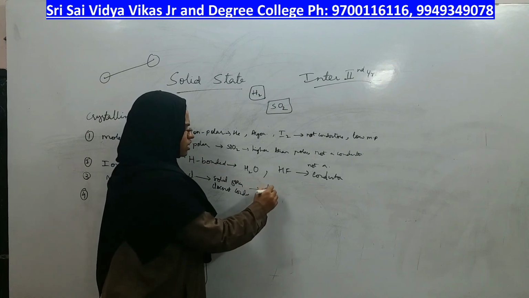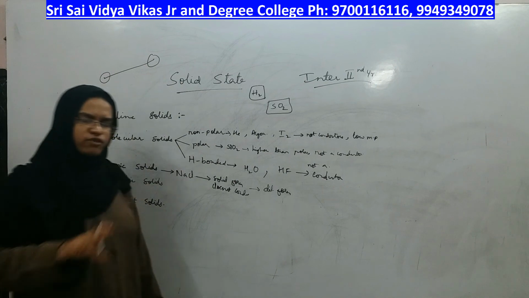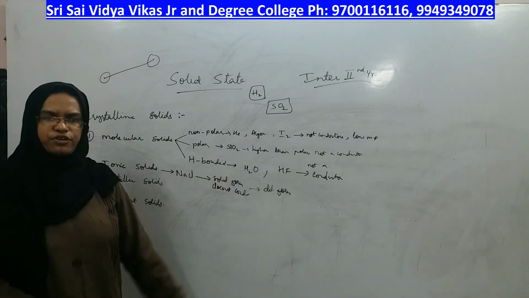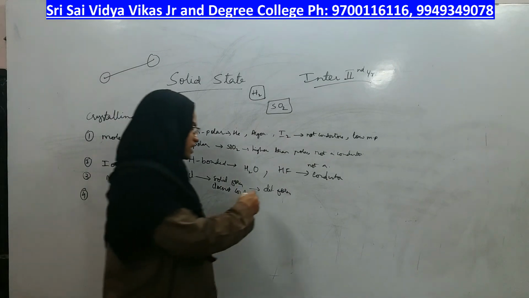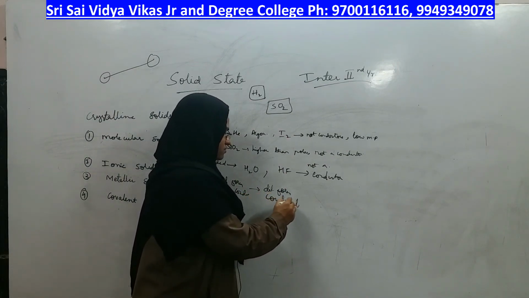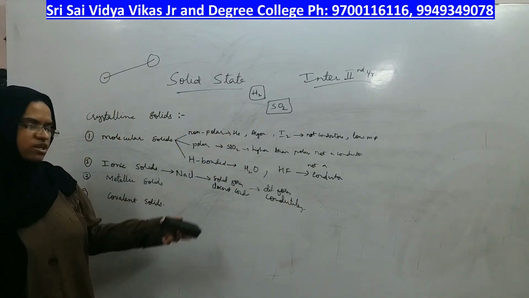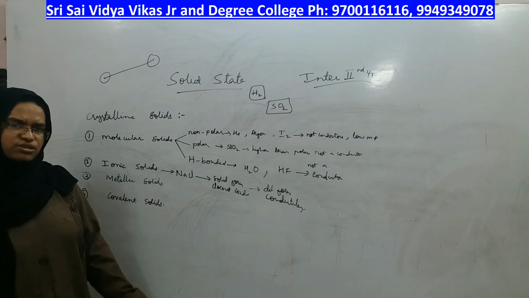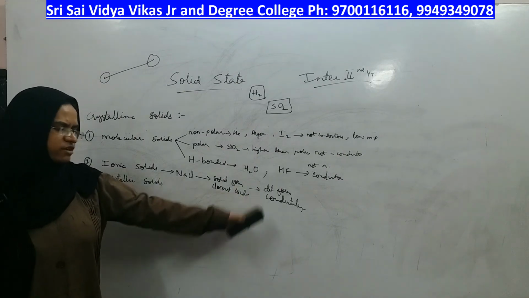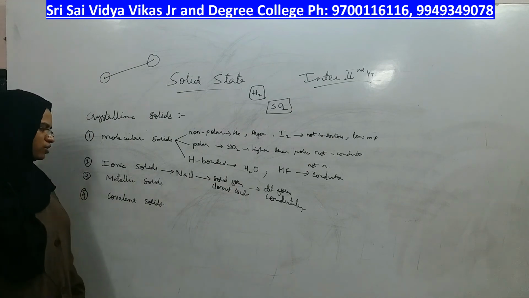Diluted form or liquid form. Diluted form means by adding water. Liquid form is just fused. Fused form or diluted form has conductivity, but the solid form does not, because in the solid the ions cannot move, they are fixed, but in the liquid form ions are free to move, right? So this is the example of ionic solids.